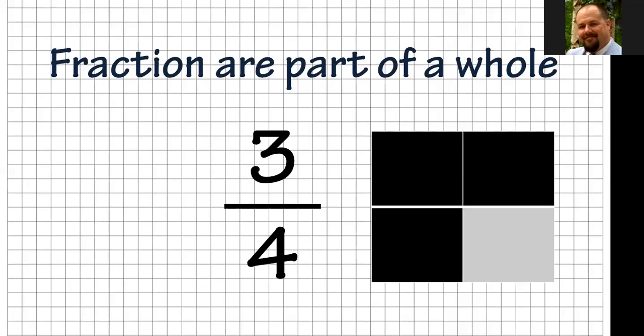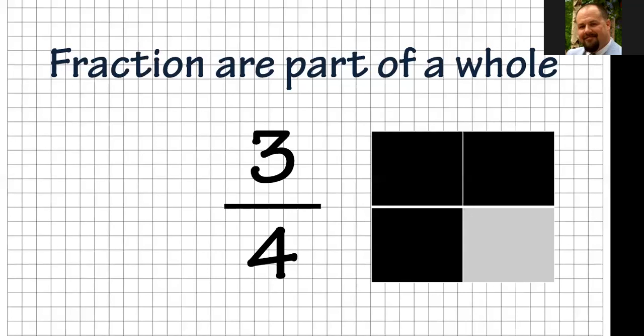If you see the picture there, there are 4 squares, and well, one big square, and there are 3 black squares and then a gray square. We have 3 black squares out of 4 possible squares. And that's what a fraction is. We're saying that there's 3/4 of the whole, whatever that whole might be. This could be pizza, this could be cake, this could be a chocolate bar, it could be a piece of wood, it could be a lot of different things.